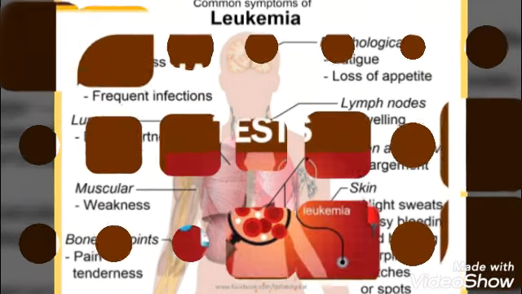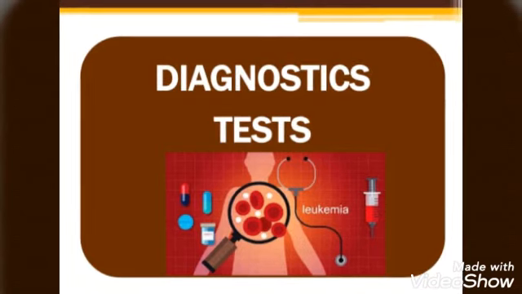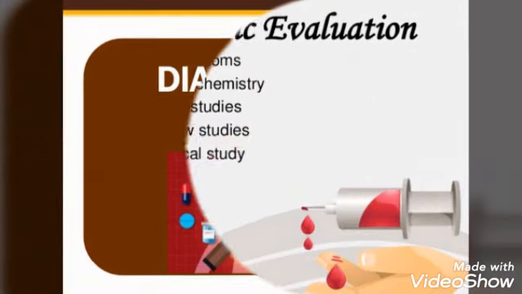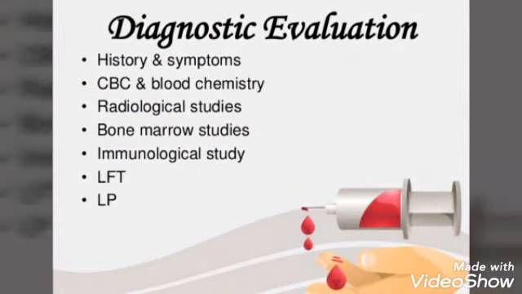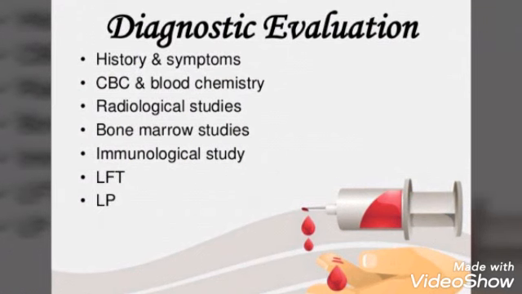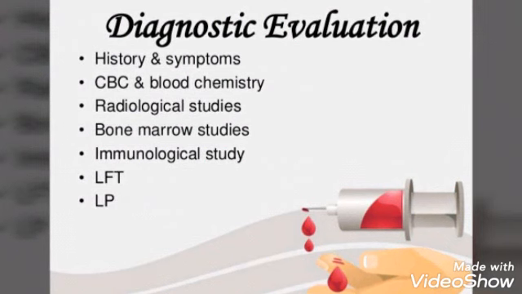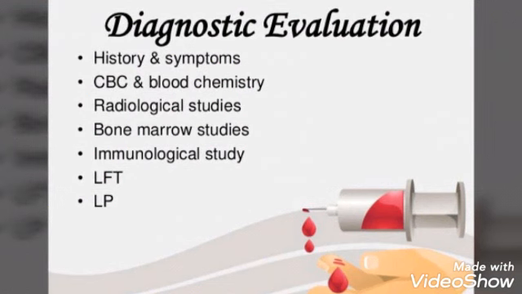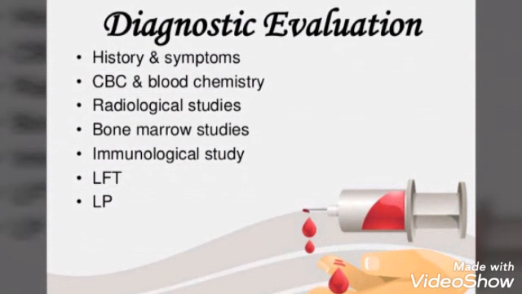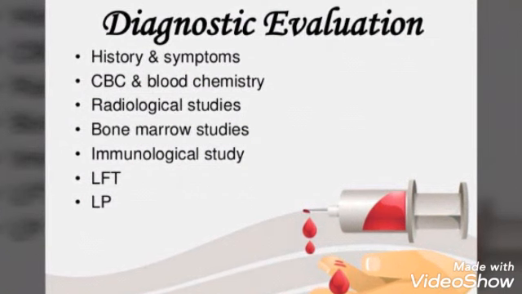Then we'll go over the diagnostic procedures, how you can diagnose the patient with leukemia. First and foremost, we are going to do the history collection. Then we'll go for the physical examination. In physical examination, you will try to find out the symptoms of leukemia. Then we can go for the CBC and blood chemistry. CBC will help to know the components of the blood. Then radiological studies, bone marrow studies, immunological studies, then liver function test, and LP. These were certain diagnostic procedures you can carry out.